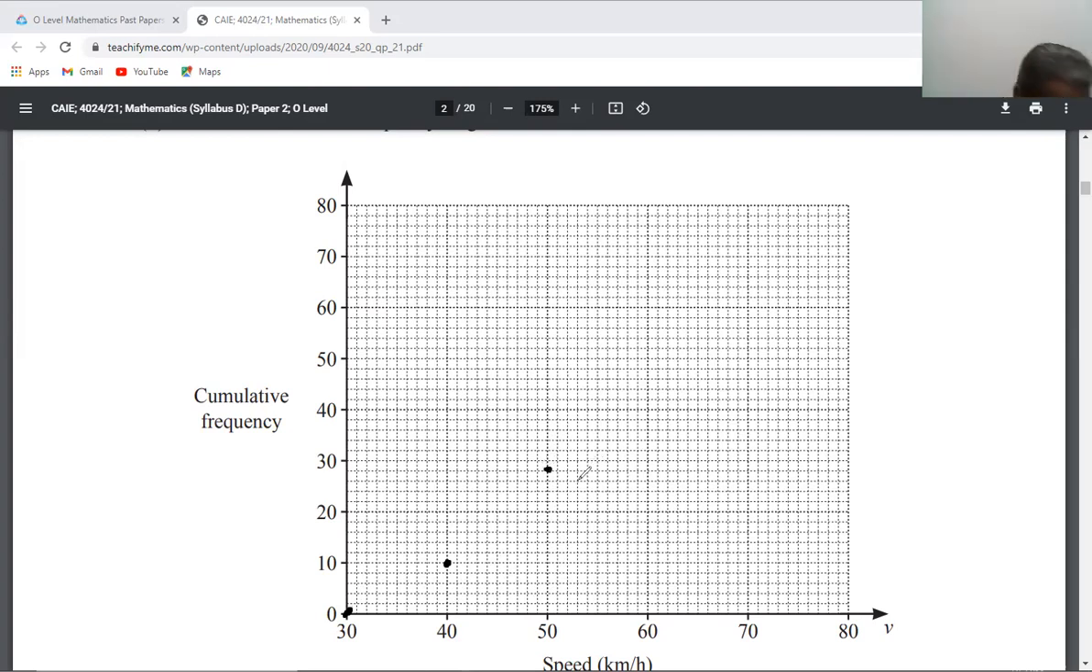Then at 60, 55. This is 50, 52, 54 and this is 55. Then 74 at 70. So this is 70, 72, 74. Then 80 at 80. So join this freehand like a curve from here.